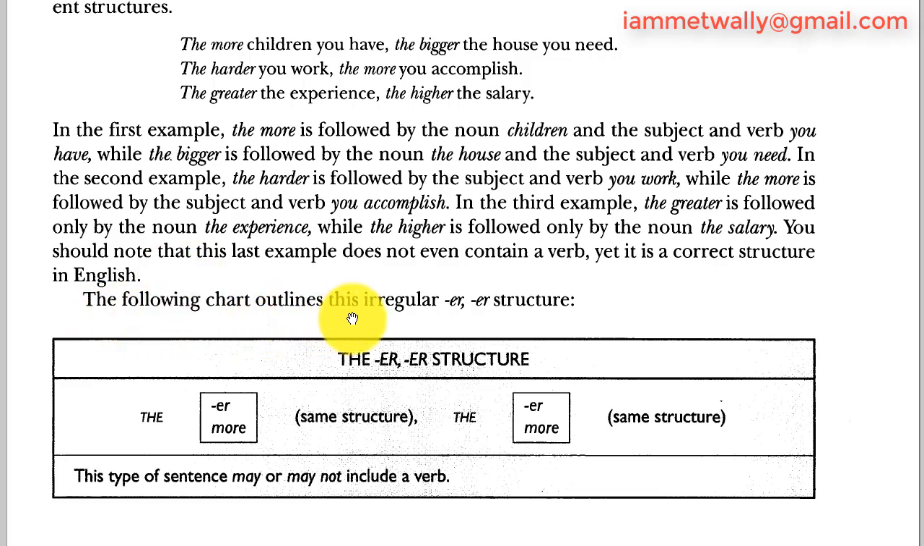The following chart outlines this irregular ER structure. The ER or more, same structure. The ER or more, same structure. This is a kind of parallel. Take care of that: the same structure has to come. This type of sentence may or may not include a verb, like this one here: The greater the experience, the higher the salary.